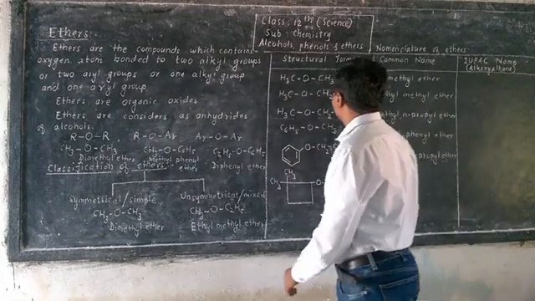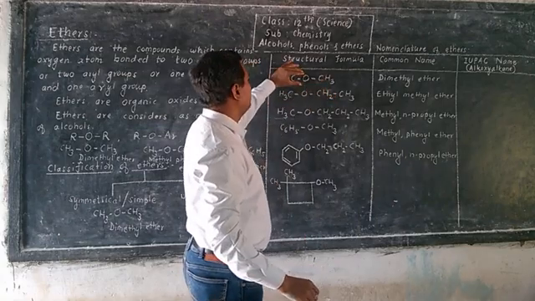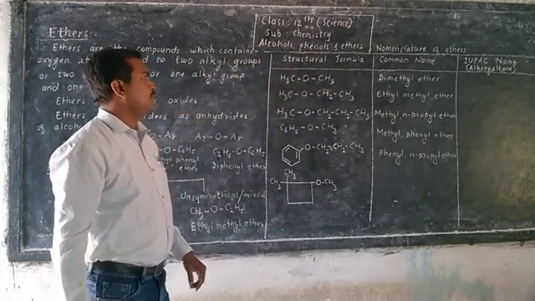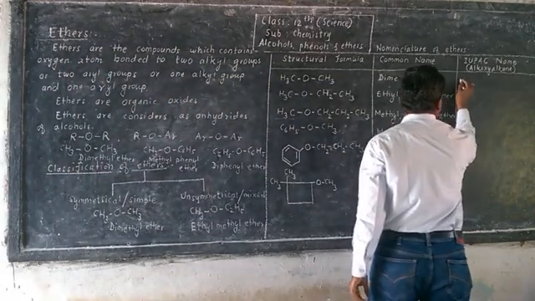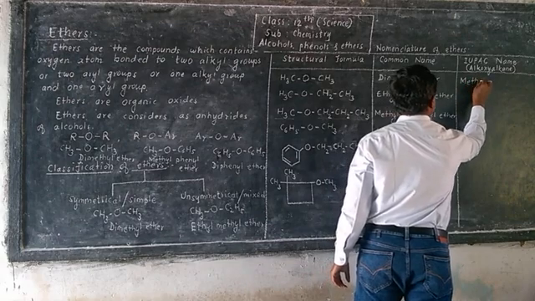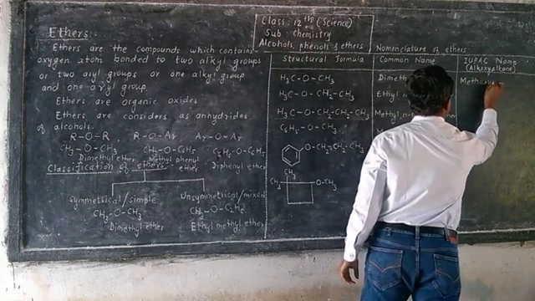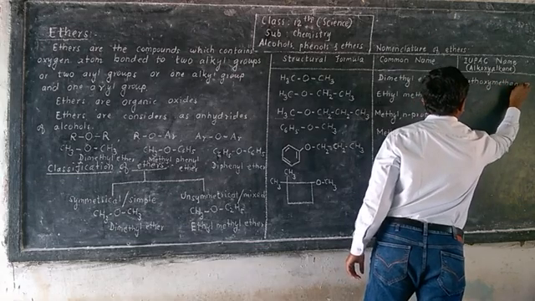So this is substituent methyl and this is methoxy. So it will be methoxymethane.